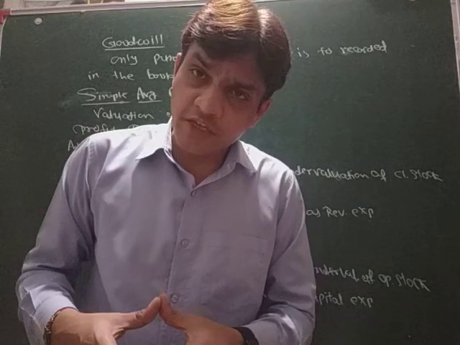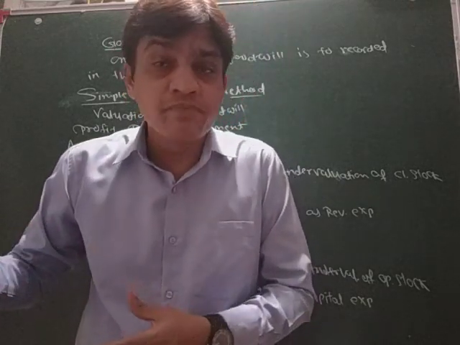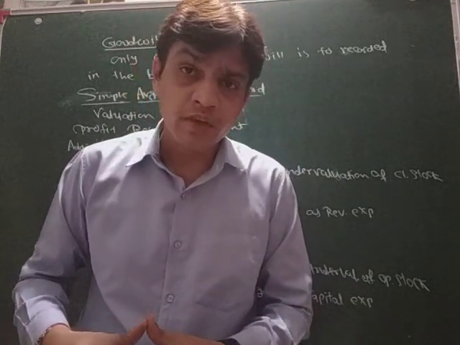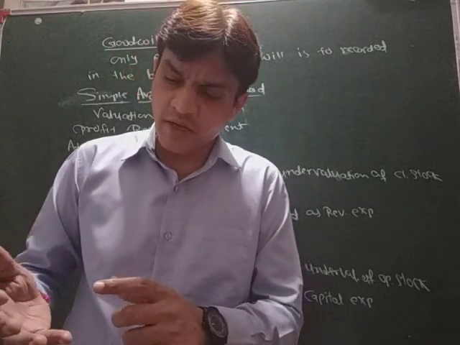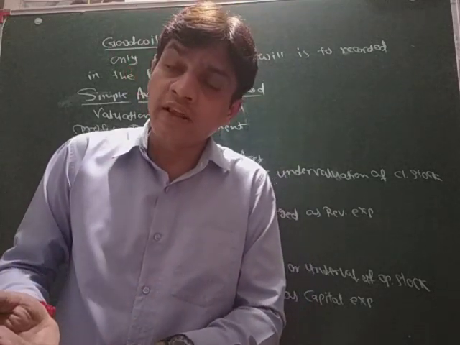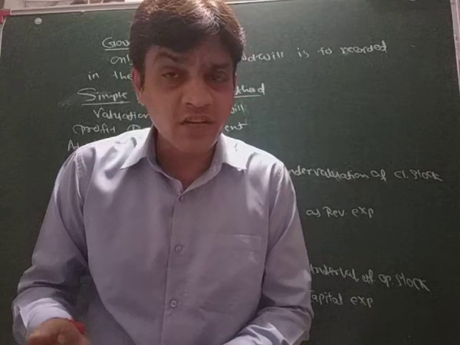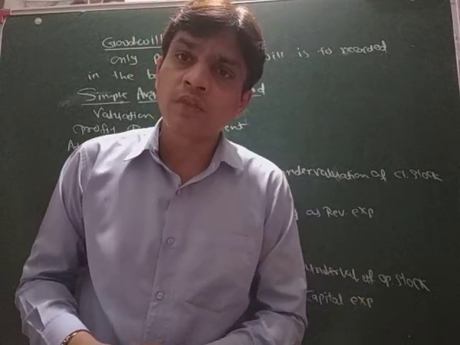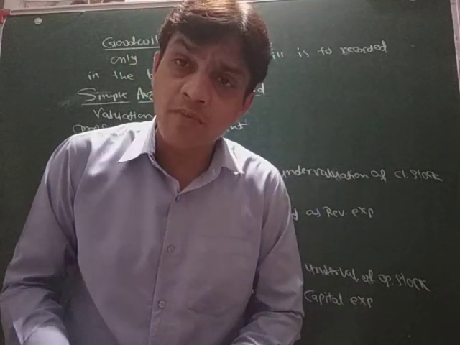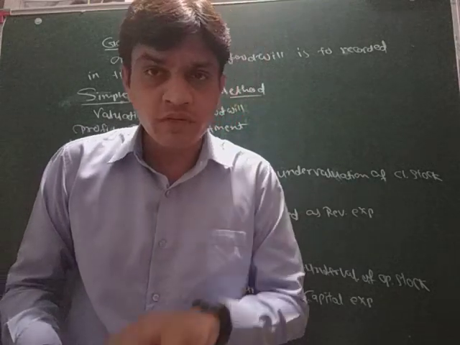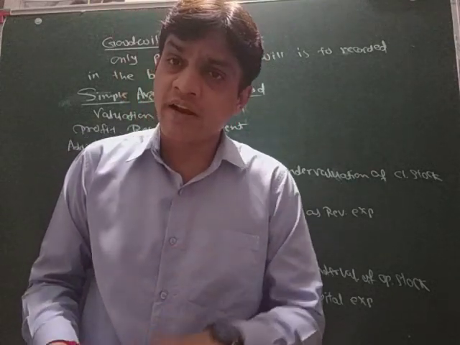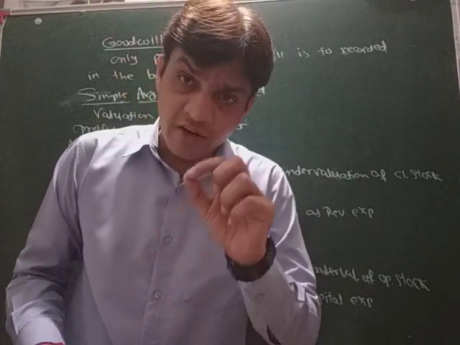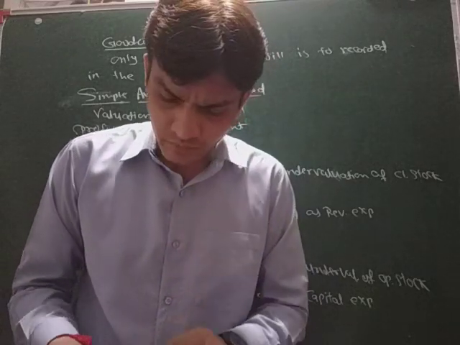In the average profit method there is also one more, and that is weighted average profit. What that is we will see in the next video, but these are the names of the simple average method and weighted average profit method. That is the first method.